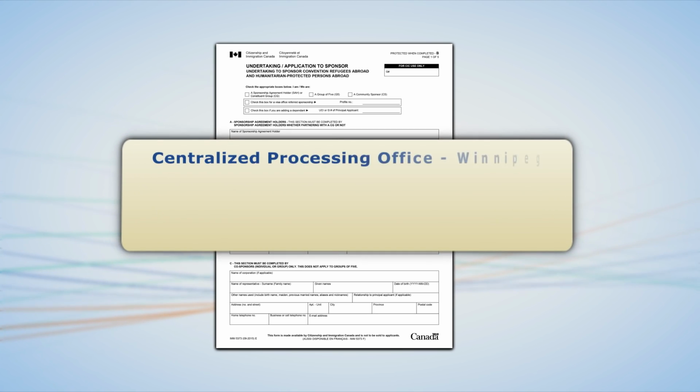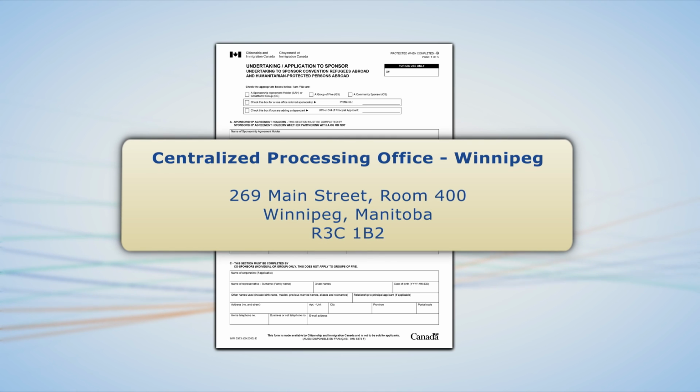With your application materials completed and collected, you are now ready to send them to Immigration, Refugees, and Citizenship Canada. Mail the complete application package to the Centralized Processing Office, Winnipeg, 269 Main Street, Room 400, Winnipeg, Manitoba, R3C 1B2.